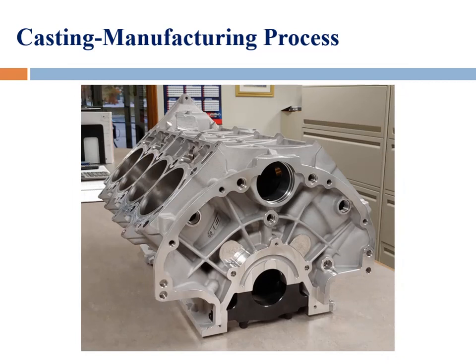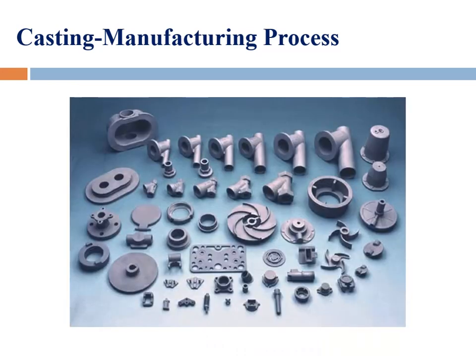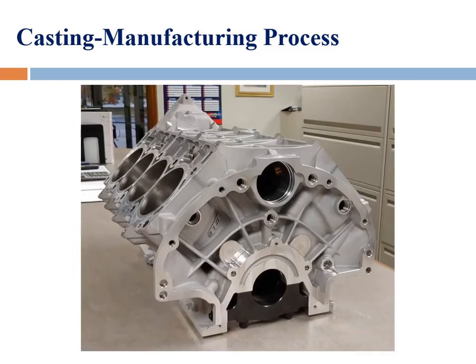So let's see one more. You may be familiar with this component, which is an 8-cylinder V engine block, and it is also manufactured by casting. So you can have an idea of how versatile this manufacturing process is, by means of which we can manufacture components from a tiny size to a huge size.